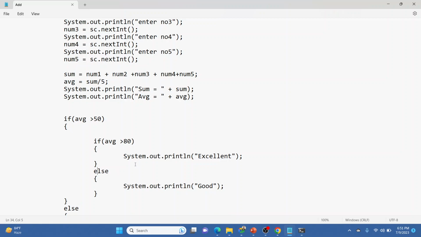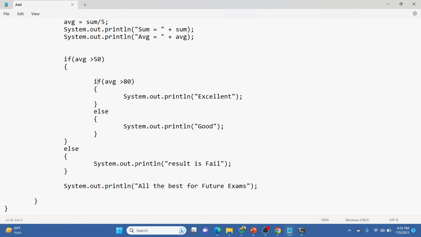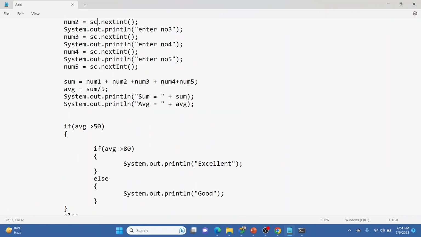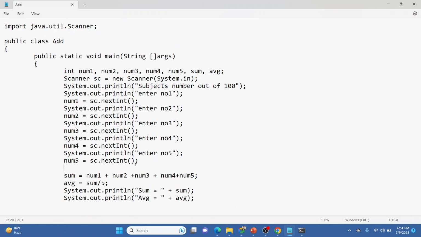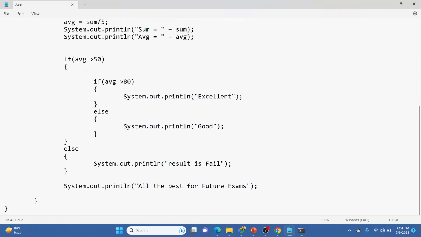Okay, so this is nested if else. How we can use multiple conditions, a condition in between a condition, and create a result. So that's how we create small conditional programs. We take input from the user, we do a little bit of calculation, and we do decision making on those calculations.